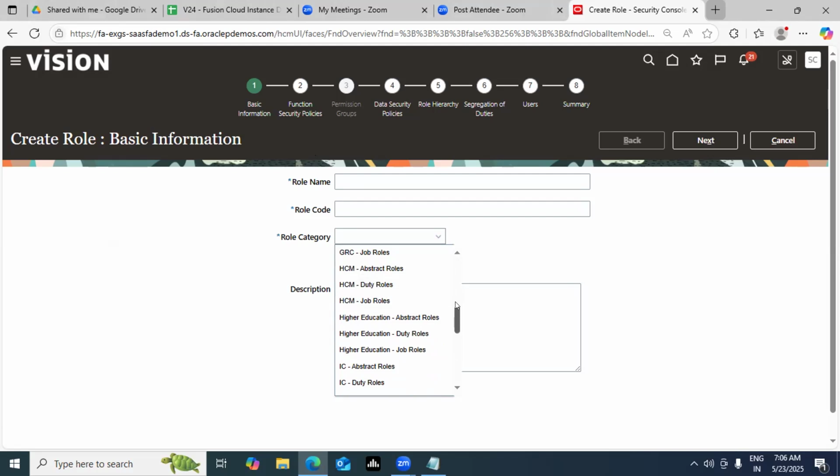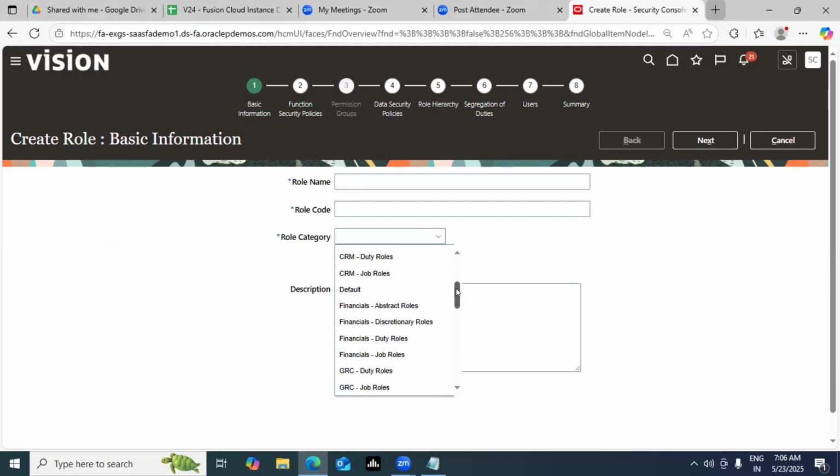But why I showed you common roles is so that you understand. Let's say you're combining an OM role with a procurement role, no issues. A procurement person can get access to OM roles also. That's not an issue. So role category as well as function security policies, both restrict. Absolutely correct, Steve.